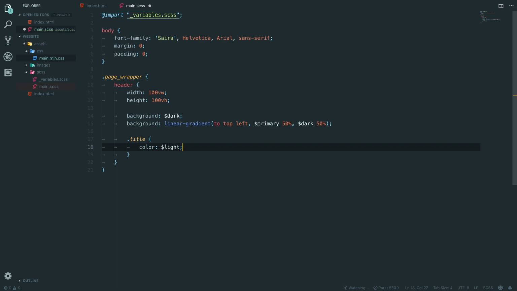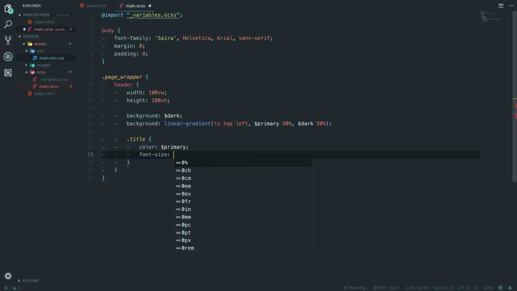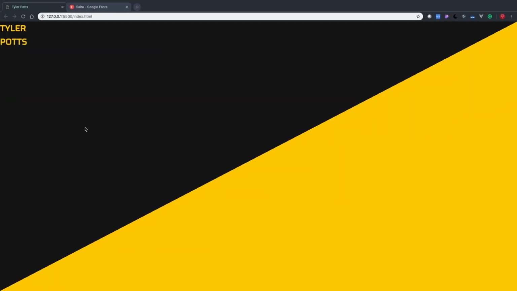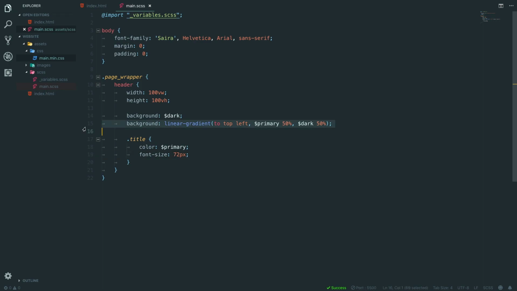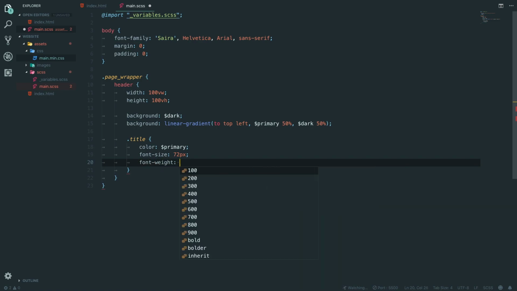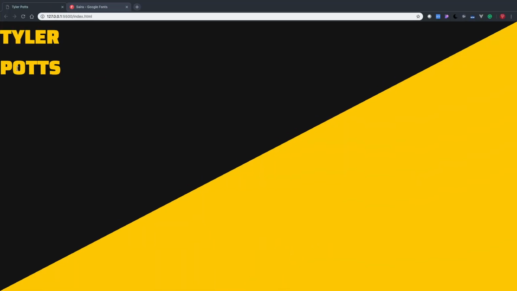No, default is going to be the yellow. Oh, no, wait, that's not how you do it. It's primary. It's going to default to yellow, but that's not what the main color is going to be. So we need font size, and we're going to say 32. Let's go back here. Okay, 32 is nowhere near enough. 72. There we go. And we're going to say, oh, hello, font weight 900, which is our black. There we go.